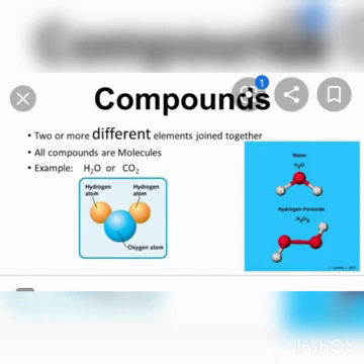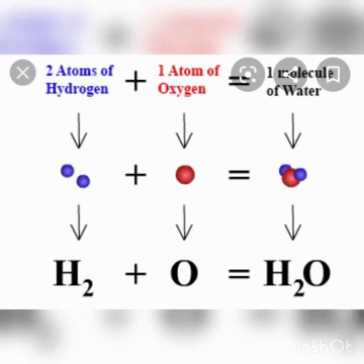In the liquid you cannot see the characteristics of hydrogen or the characteristics of oxygen. After they are chemically combined together, it gives new characteristics. It will not show the characteristics of the element hydrogen, and it will not show the characteristics of oxygen. So when elements are chemically combined together, they produce a new substance. You cannot separate it by a physical method. It can only be separated by chemical means.